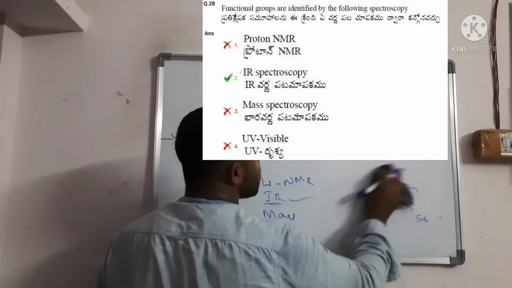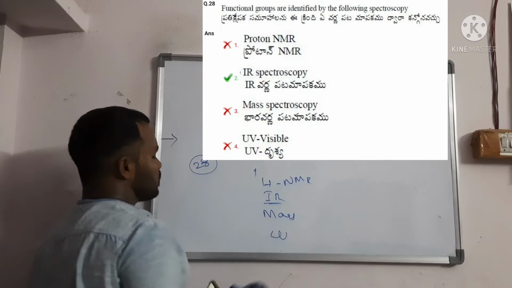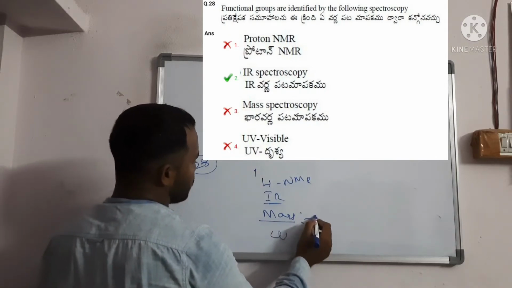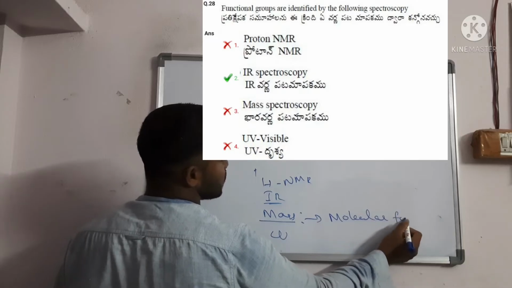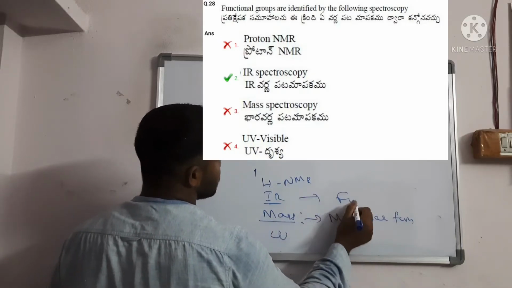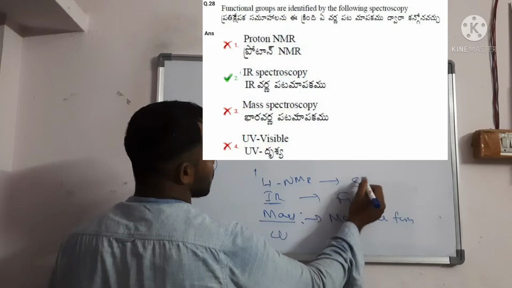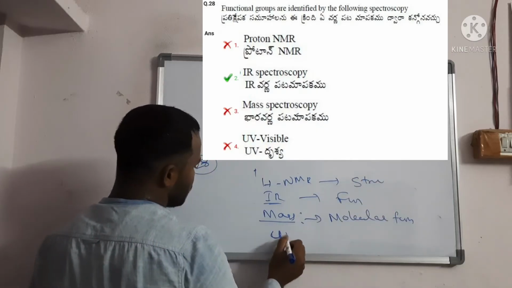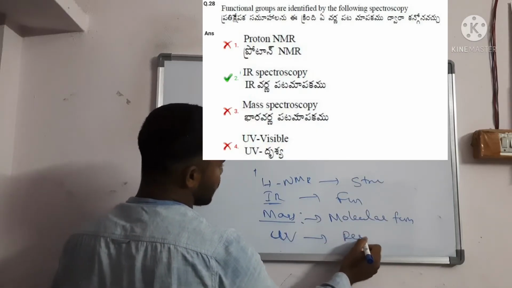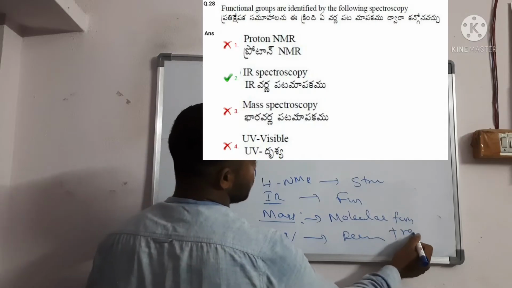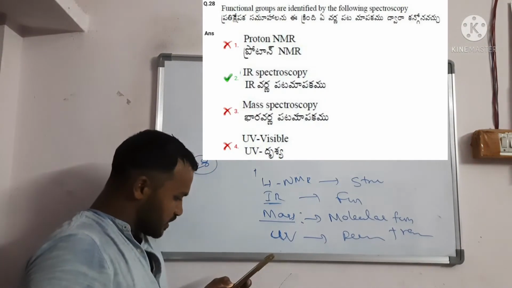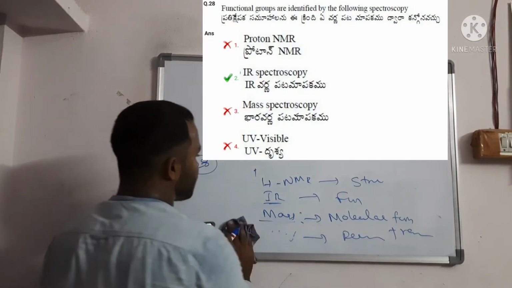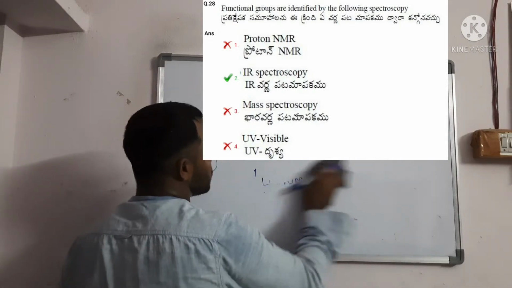H1 NMR is for structure elucidation. Mass is used to find the molecular formula. UV is responsible for absorption bands and transitions. So the answer to question 28 is IR spectroscopy, responsible for functional groups.